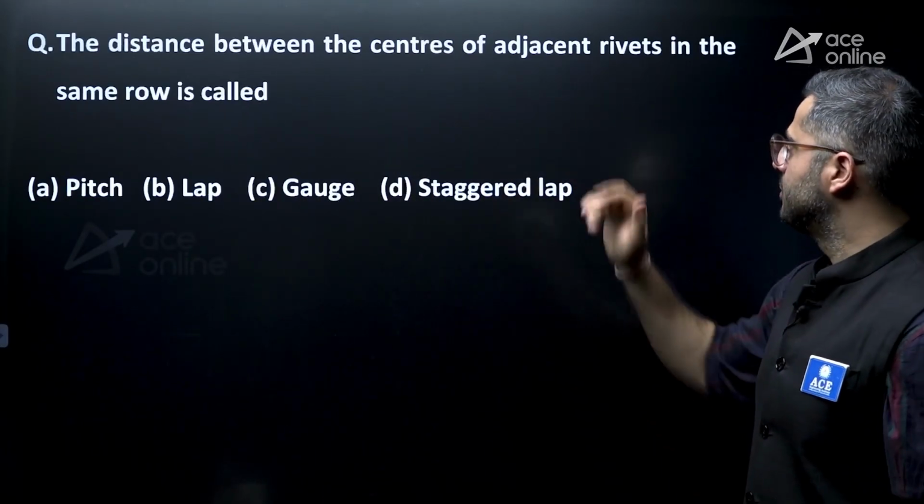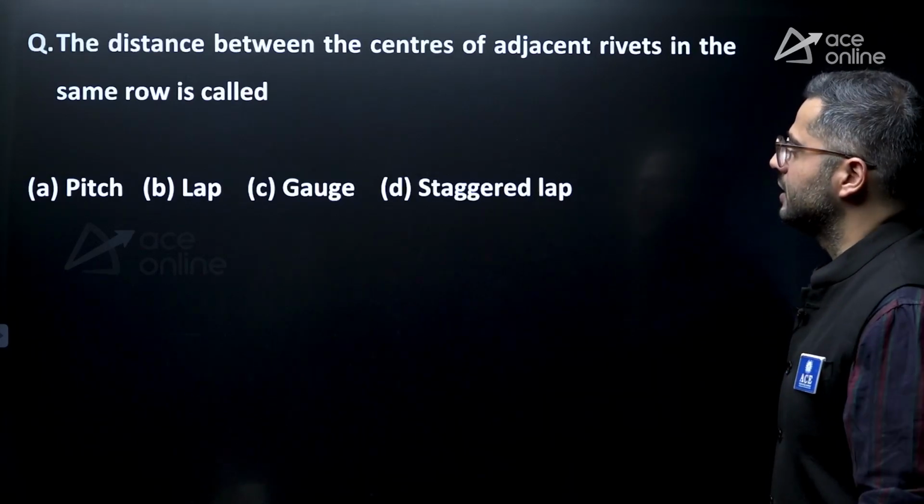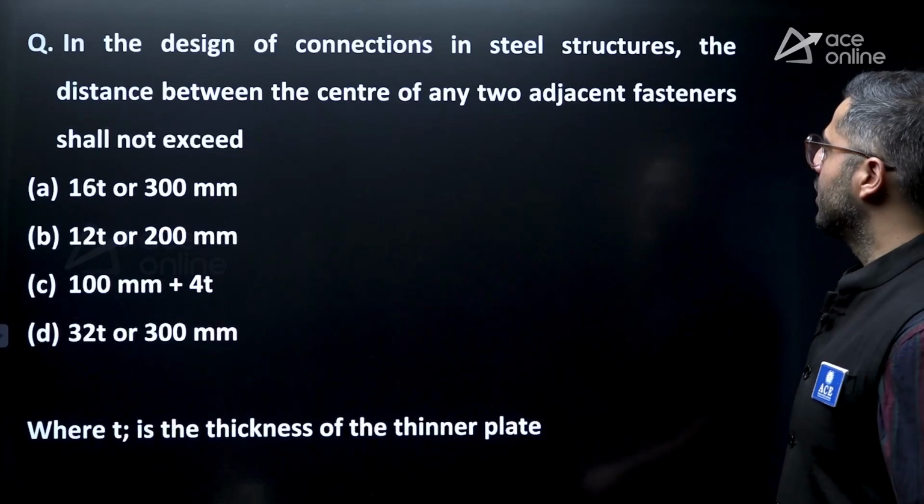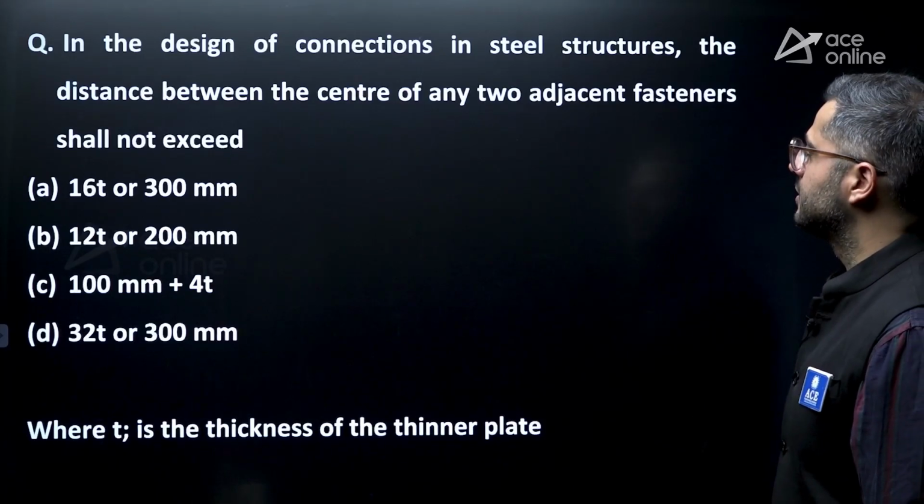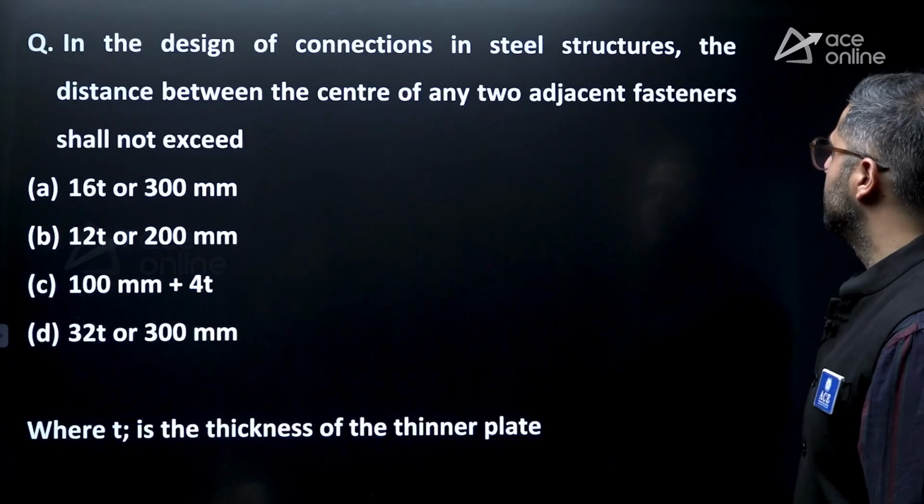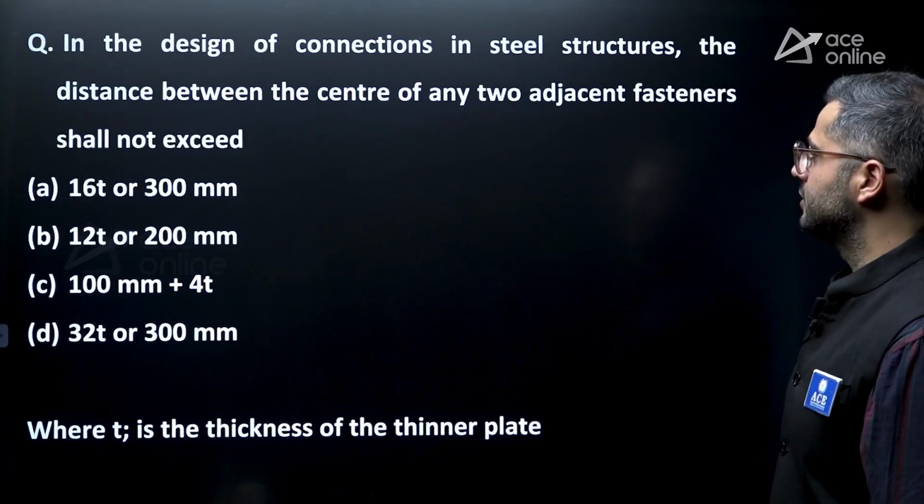Next is the distance between the centers of adjacent rivets in the same row. Okay, this is a repeated question, sorry. In the design of connections in steel structures, the distance between the center of any two adjacent fasteners shall not exceed.